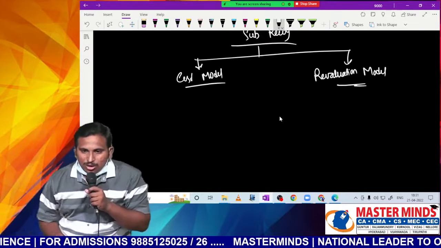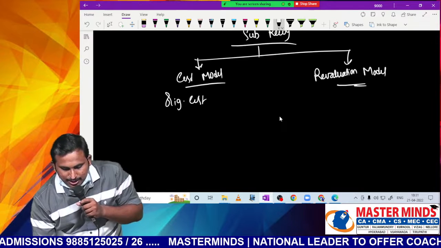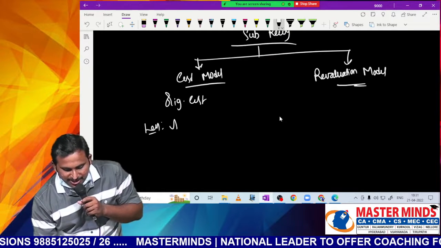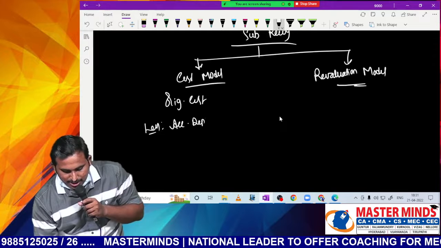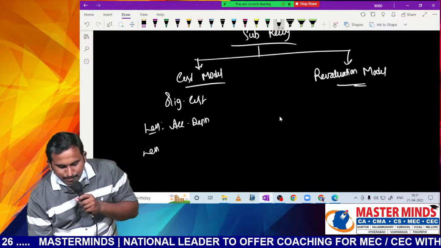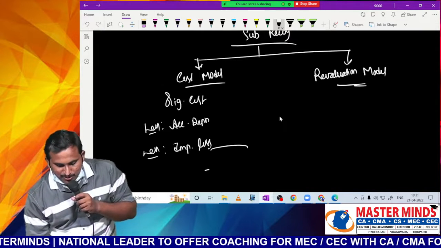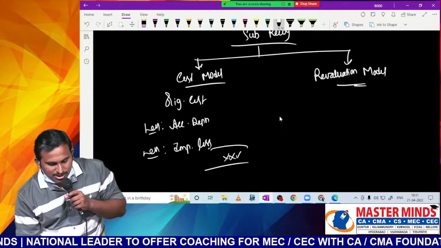Under the cost model, how do we present, sir? It is original cost less accumulated depreciation. What is that, sir? Original cost less accumulated depreciation less impairment loss, if any. Sometimes impairment loss will be there. Then we will get the cost.